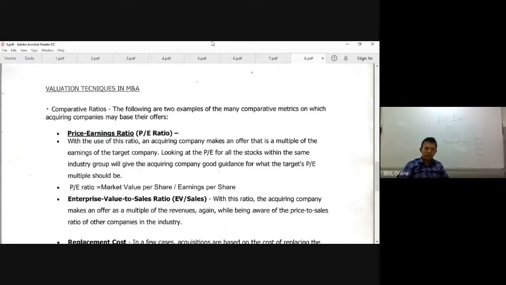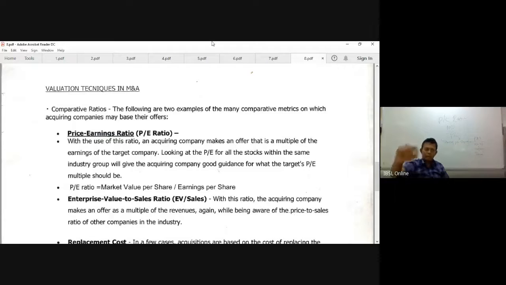Independent valuation. So for you to make a valuation, what do you do first? Diagnosis test. How do you call that? Due diligence, right? Due diligence is a part of the valuation. Once you do the due diligence, then you value the company. Price earning ratio is one method of valuing a company, and the other one is enterprise value to sales ratio. That is also a valuation technique.